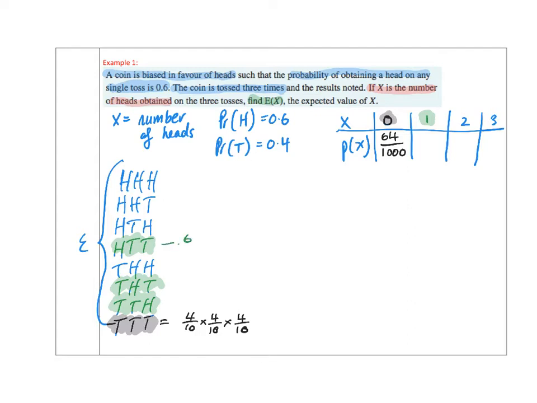A head would be equal to 0.6 and 2 tails would be equal to 0.4. So we've got 6 over 10 times 4 over 10 times 4 over 10. Tail, heads, tail would be 4 over 10 times 6 over 10 times 4 over 10, which we know will be the same value as before, and also 4 over 10 times 4 over 10 times 6 over 10. So instead of writing all of that out, all I'm going to say is we've got 3 times, in brackets, 1 head and 2 tails.